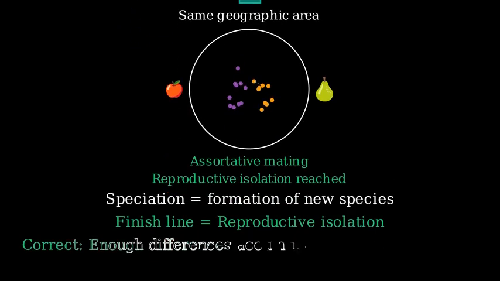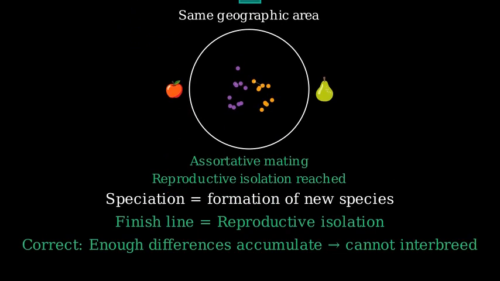Wrap up. Speciation is the process by which new and distinct species form. The finish line is reproductive isolation. Therefore, the correct answer is enough differences accumulate between two populations that they can no longer interbreed.